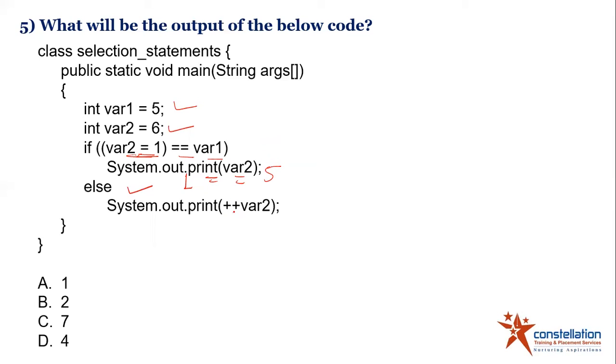Now coming to the else part, it is printing ++var2. So what was the value of var2? var2 value was 6. This is what most of the people will think. So it is an increment, so they will go with 7. So they will choose option D, right? But here, you missed the value of var2, which you are assigning over here. You already assigned it 1. Now you are incrementing by 1. So it will become 2. So the correct answer is going to be B. Okay, this is the correct option.